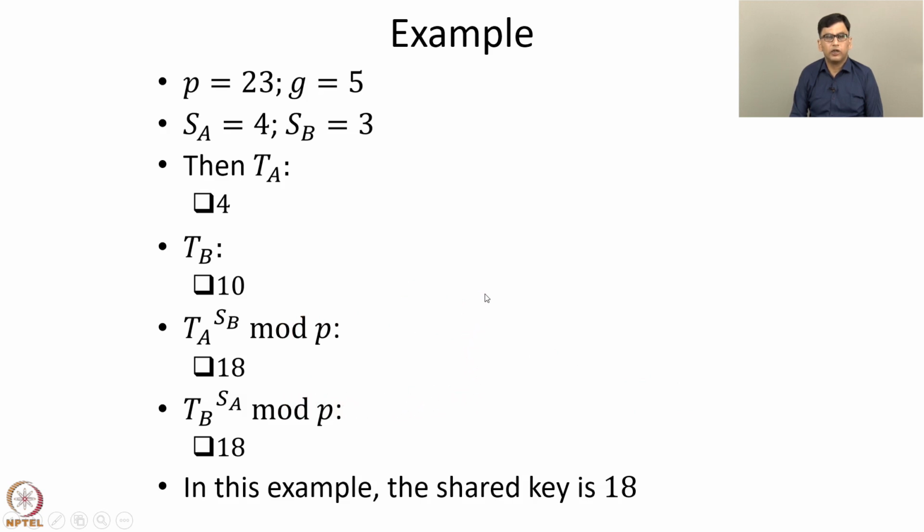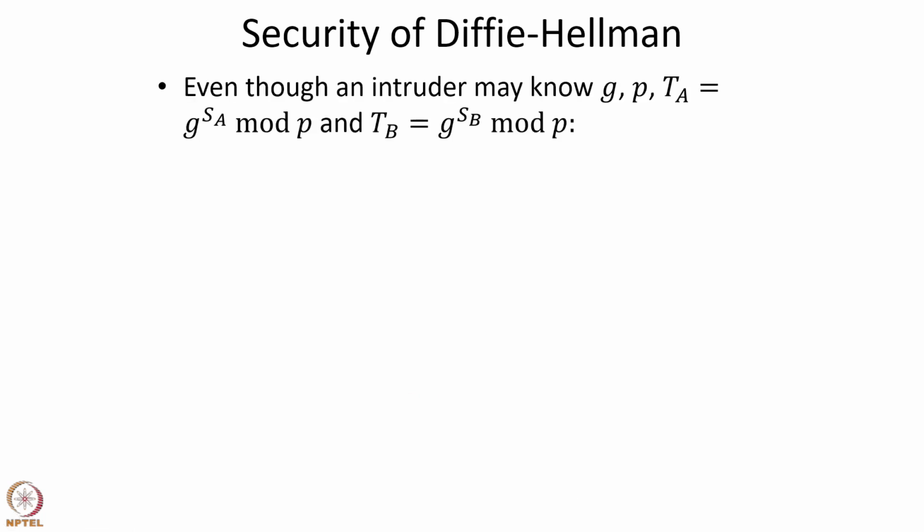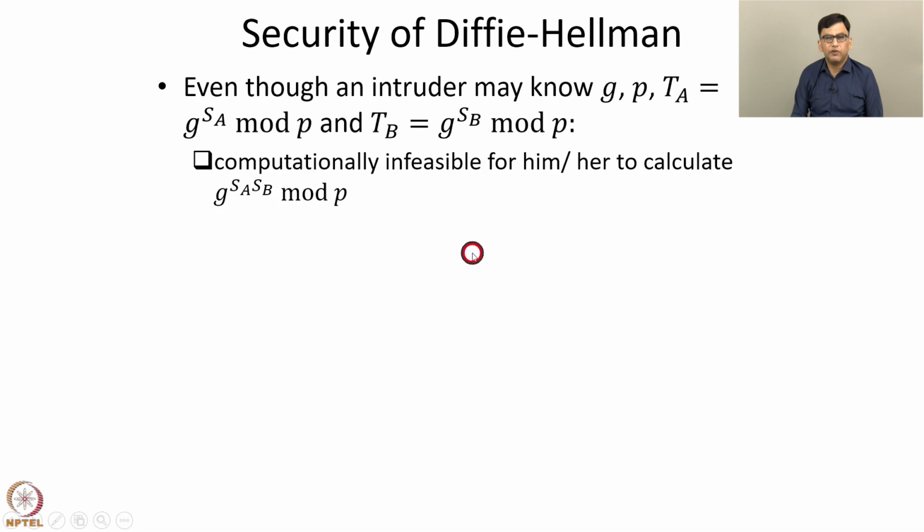Now, let us discuss the security of Diffie-Hellman. Recall that G and P are publicly known in general, and TA and TB are sent over the channel, and hence they can be sniffed by intruders. So, even though an intruder may know G, P and TA equals G to the power SA mod P and TB equals G to the power SB mod P, it is computationally infeasible for the intruder to calculate G to the power SA SB mod P.